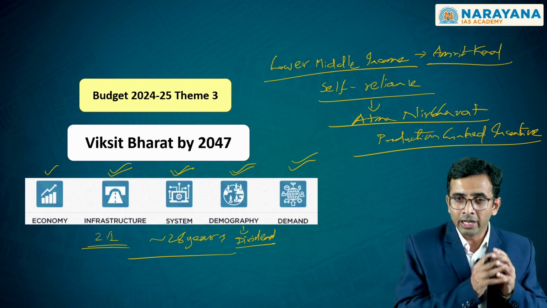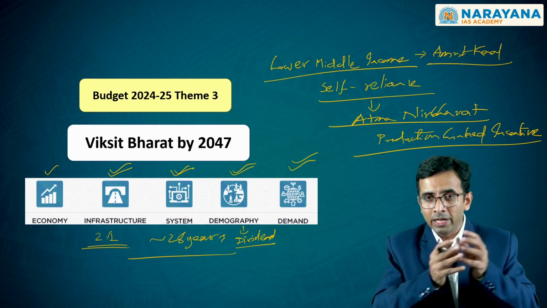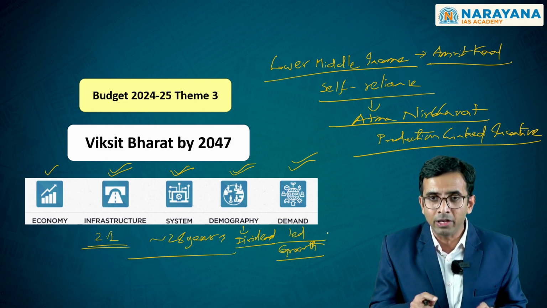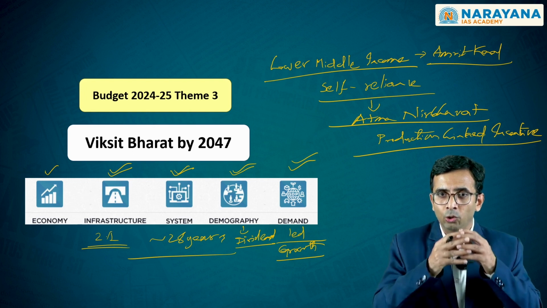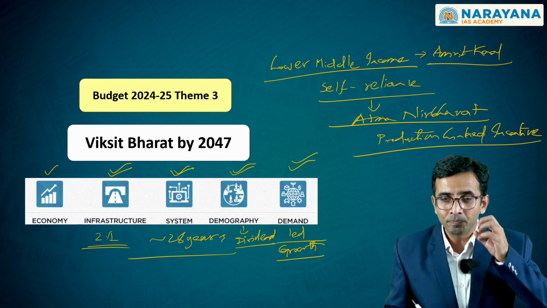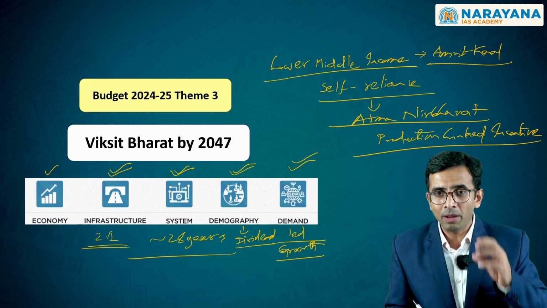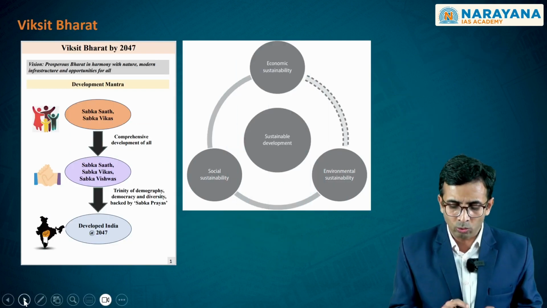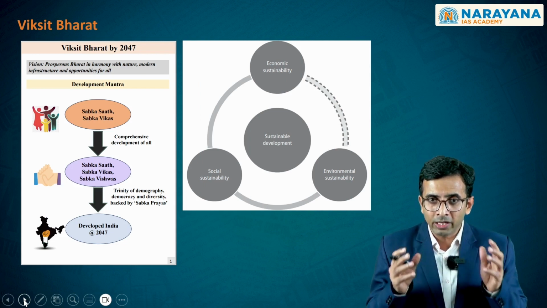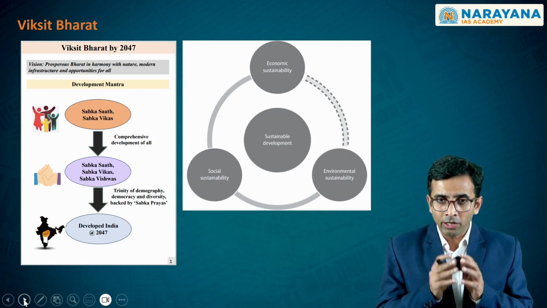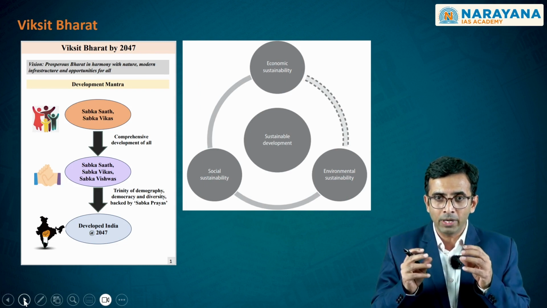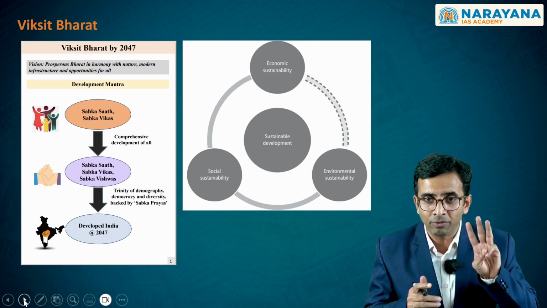One is reaping this demographic dividend, and by reaping this demographic dividend, we want to have a demand-led growth within the Indian economy, even when you are aiming at exports-led growth. These are the basic fundamental parameters that the government of India was considering when it was announcing this so-called Viksit Bharat. In this Viksit Bharat, as you see, in order to achieve sustainable development, inclusive development, we need to focus upon three fundamental things.